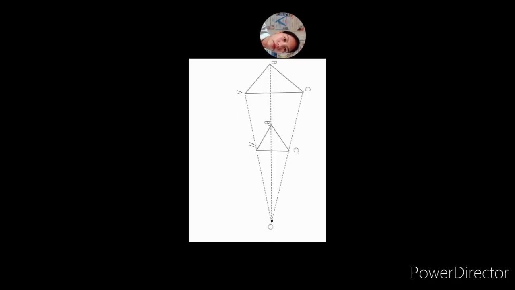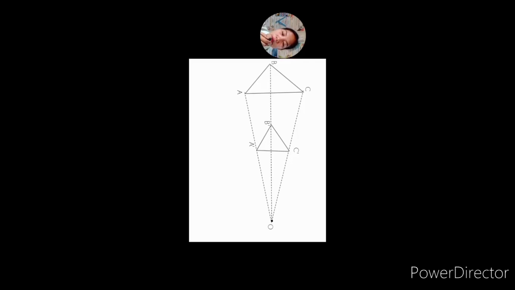The figure we will use is a perspective triangle. So for example, we have here two triangles with vertices A, B, C, and A prime, B prime, C prime. So that is the example of perspective triangles from a point O. Okay, so how do we say they are perspective triangles?